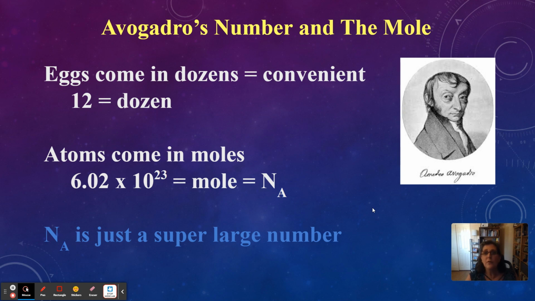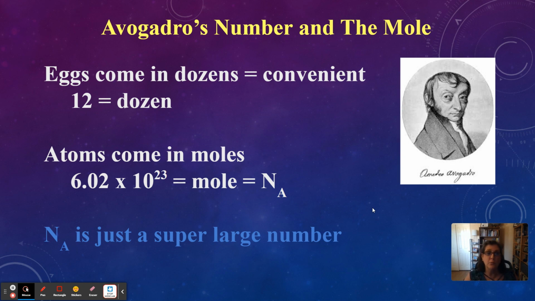So it was Avogadro that came up with this convenient number for atoms. And the number is 6.02 times 10 to the 23rd. That's like 600,000 thousand million million million million gazillion gazillion gazillion, etc. atoms. It's a lot. And he called that a mole. MOLE. One mole is 6.02 times 10 to the 23rd. Just like a dozen is 12, a mole is 6.02 times 10 to the 23rd.